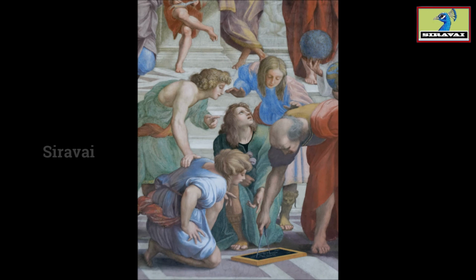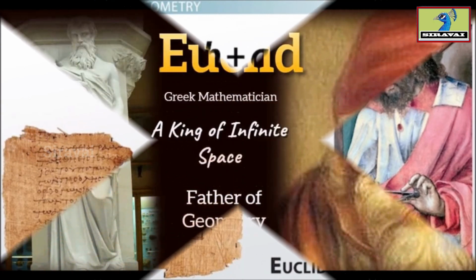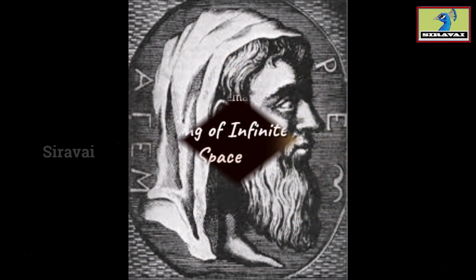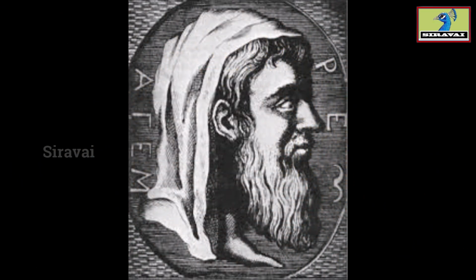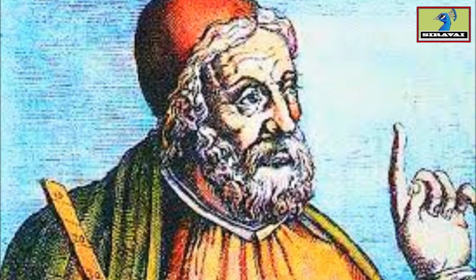The only thing certain about Euclid's life was that he taught in Alexandria after Plato but before Archimedes of Syracuse. During Euclid's life, King Ptolemy started a research institute called the Museum. Euclid was one of the first scholars to be associated with the Museum, and he taught mathematics there. Euclid was completely devoted to mathematics and his teachings.